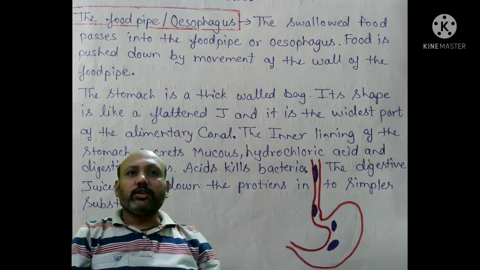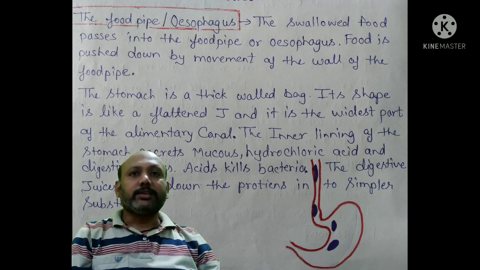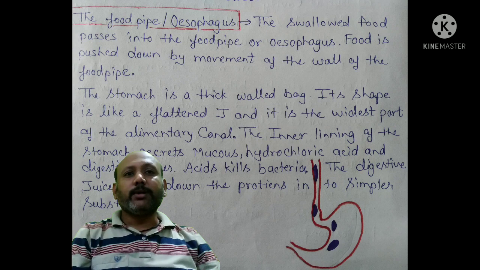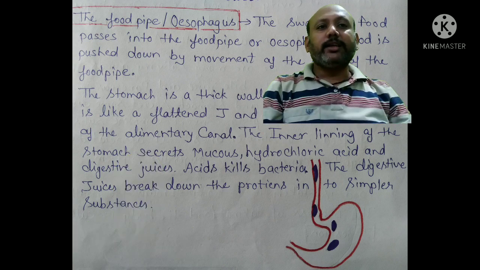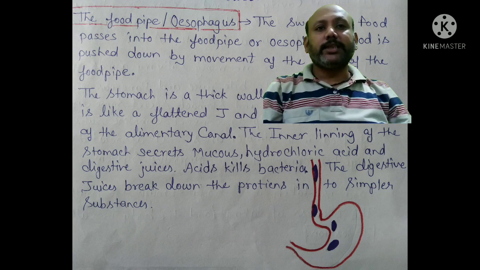The food pipe or esophagus. The swallowed food passes through the food pipe or esophagus. Food is pushed down by the movement of the wall of the food pipe. The stomach is a thin-walled bag. Its shape is like a flattened J and it is the widest part of the alimentary canal. The inner lining of the stomach secretes mucus, hydrochloric acid and digestive juices. Acid kills the bacteria. The digestive juices break down the proteins into simpler substances, as you can see in our diagram.